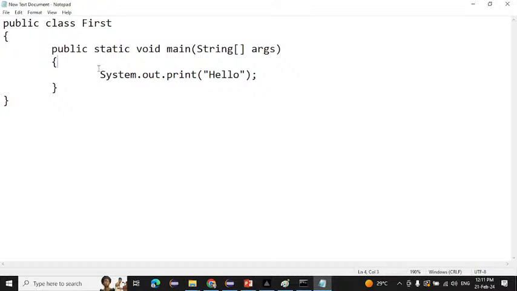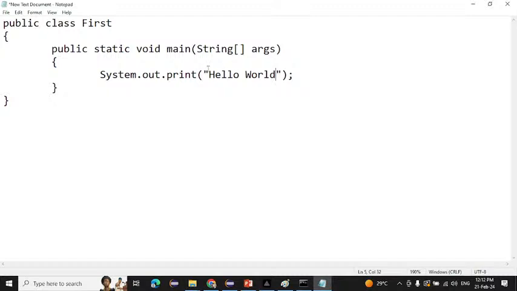If you want to write a main method, what is the syntax? Public static void, then main, then parenthesis open, parenthesis close. Inside the parenthesis you have to write String, then bracket open, bracket close, and then arguments. After that you open the main method with curly braces and close it as well. Inside that, if you want any output, you simply write system.out.println. I want this output, that is hello, so that's why I'm writing hello world here.